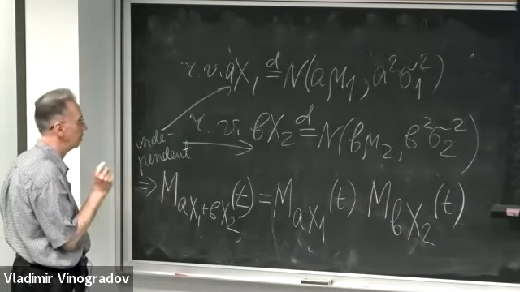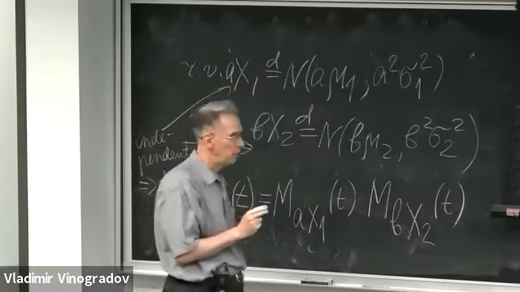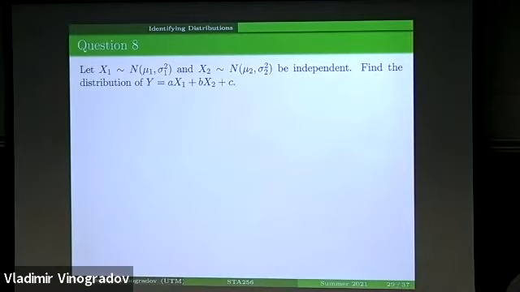I will not deal with it right now. I'm going to comment on it later on. But what I'm going to use now is the specific form of moment generating functions of the new random variables ax1 and bx2.